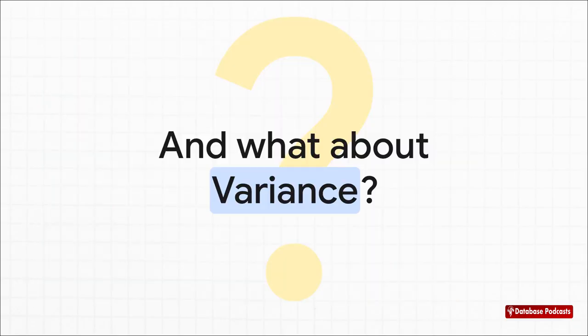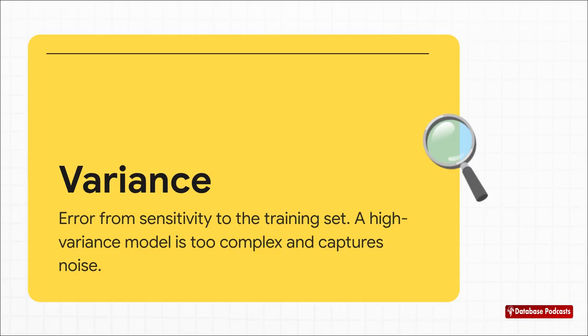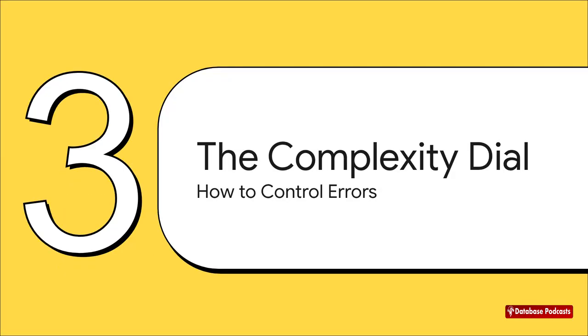Okay, so if bias is about being too simple, what's the deal with the other side of the coin, variance? Well, variance is the total opposite. A model with high variance is way too complex and flexible. It's so sensitive that it doesn't just learn the underlying signal, it bends and twists to fit every single random point and bit of noise in the training data. Then, the moment you show it new data with different noise, its predictions are all over the place. And that is the textbook cause of overfitting. Okay, so high bias leads to underfitting, and high variance leads to overfitting.